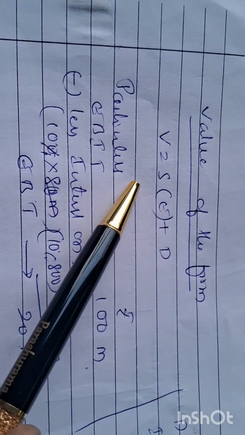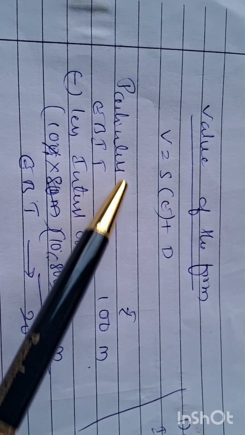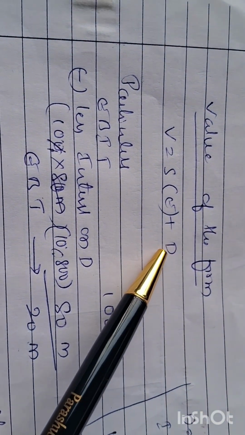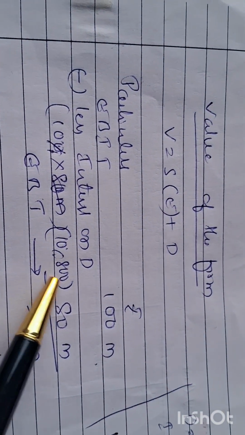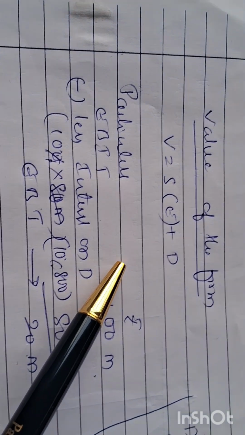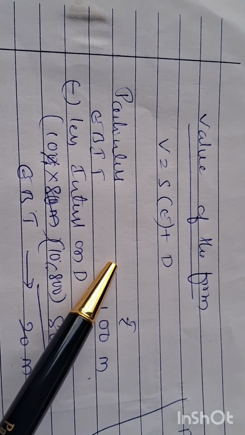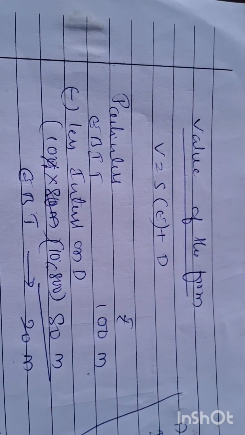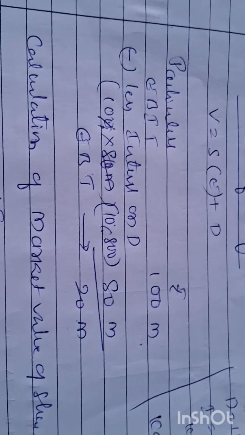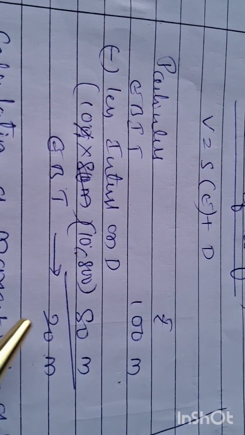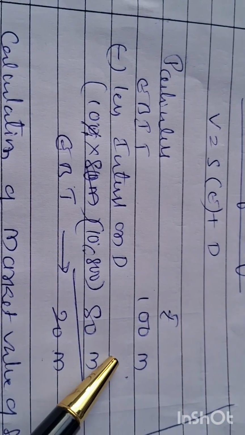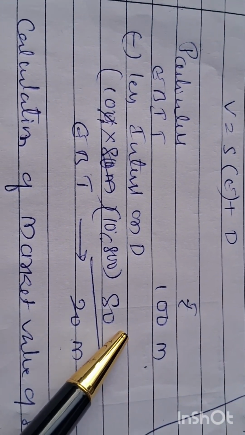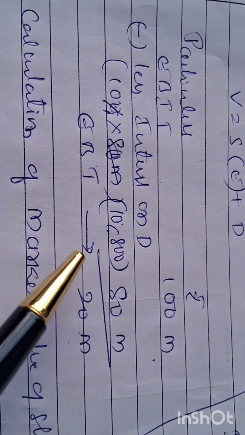To get value of the firm, we need share value plus debenture value. Debenture value is given, that is 800 million. But we don't know equity value. Equity holders are the last receiver of dividend, the last receiver of income. In this question, earnings before interest and tax is given, that is 100 million.